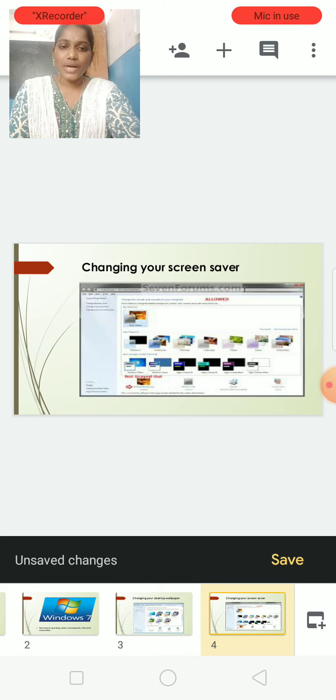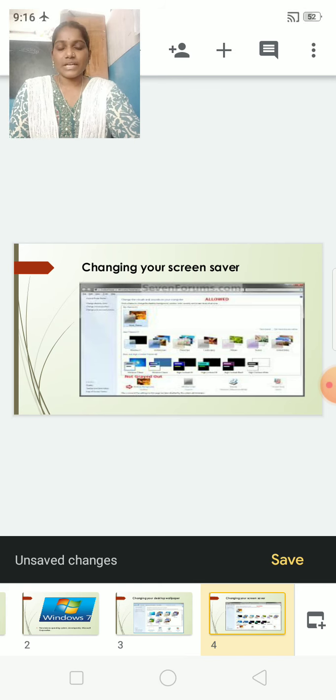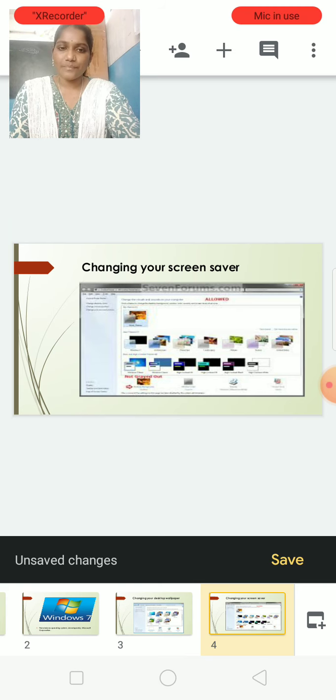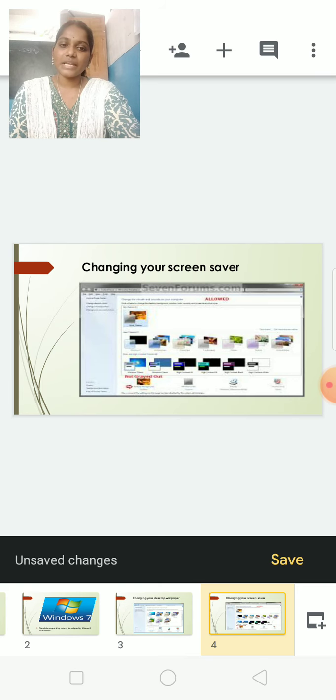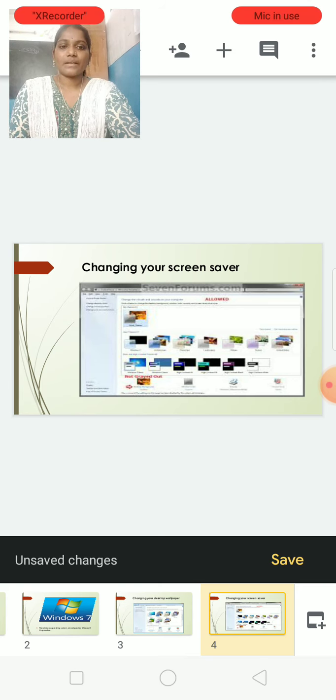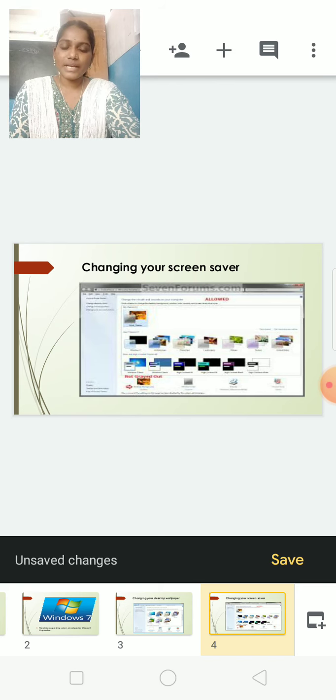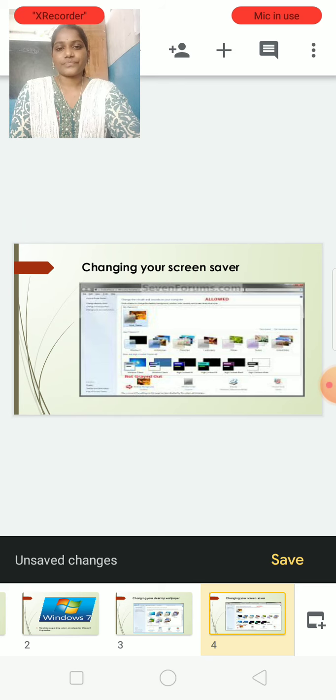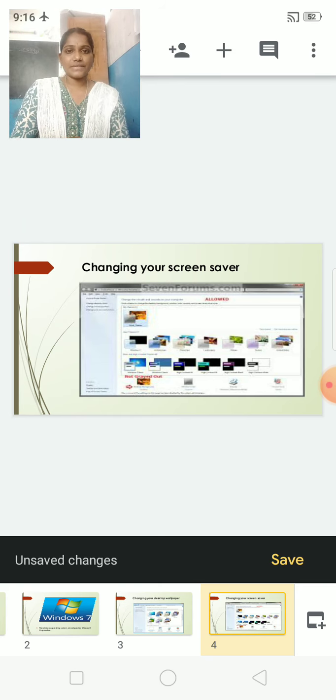Go to that and, if you want to add text, your name, school name, any subject name or your parents' name, anything you want to move on the screen, just type it there, or select an image or picture. Then click on apply. Then the screensaver will be saved in your system.